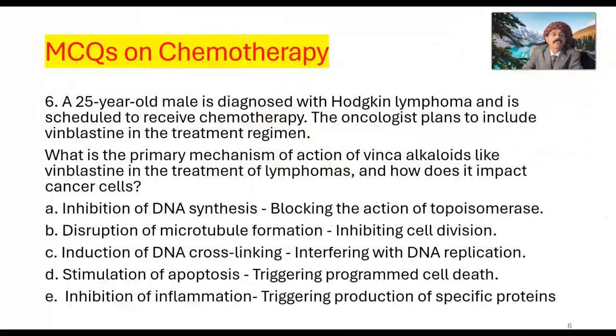Question number 6. A 25-year-old male is diagnosed with Hodgkin's lymphoma and is scheduled to receive chemotherapy. The oncologist plans to include vinblastine in the treatment regimen. What is the primary mechanism of action of vinca alkaloid like vinblastine in the treatment of lymphomas, and how does it impact cancer cells?